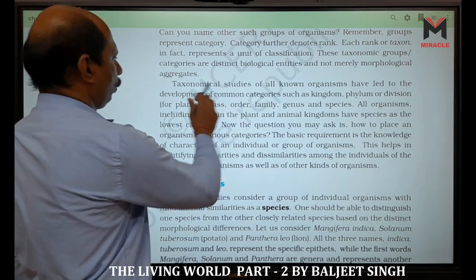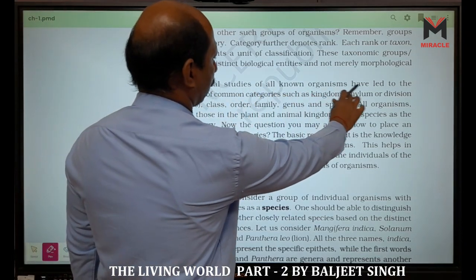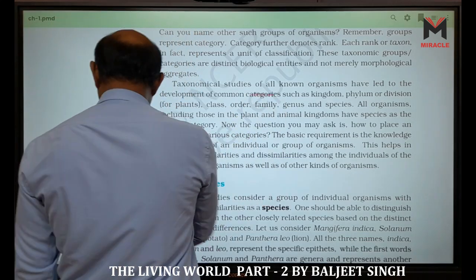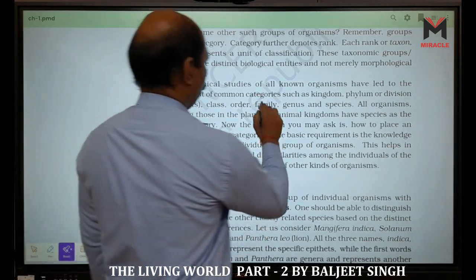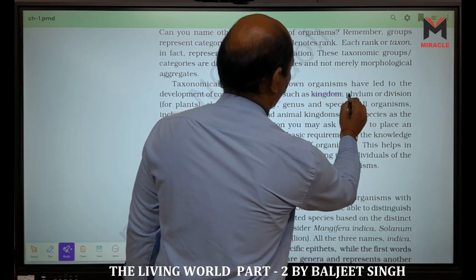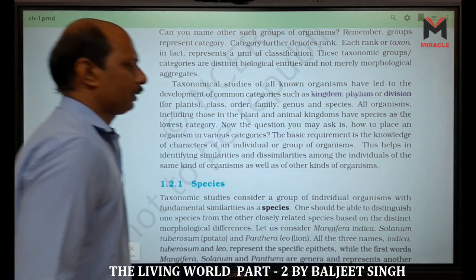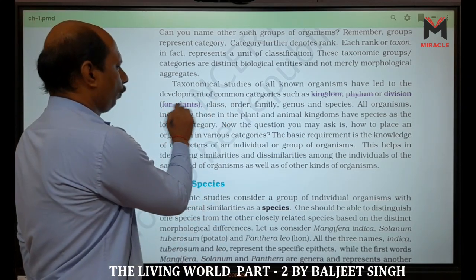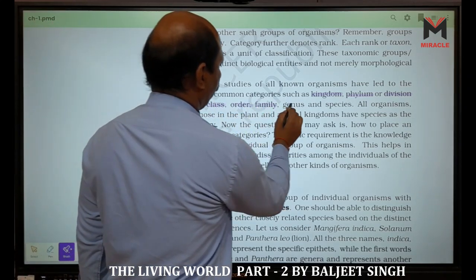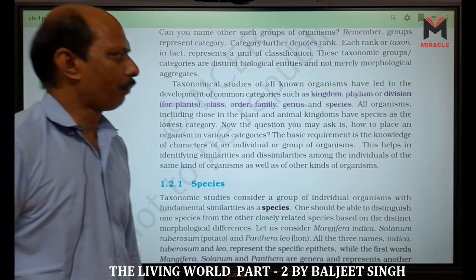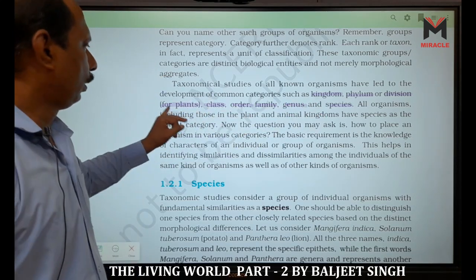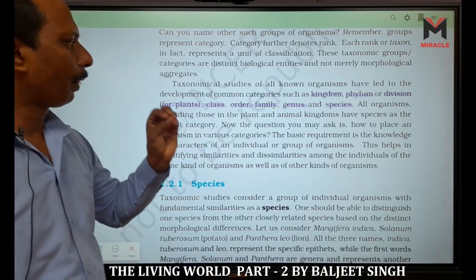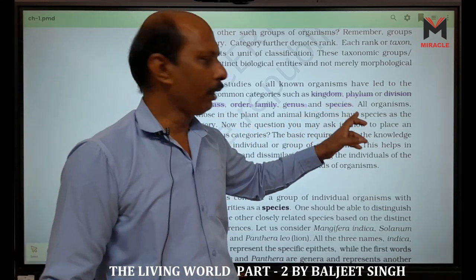Here it is given, look: taxonomic studies of all known organisms have led to the development of common categories. What are the common categories? We have kingdom, phylum or division. Both are the same, but phylum is used in case of animals and division in case of plants. Class, then order, then family, genus, and species. How many? We have 7: kingdom, phylum or division, class, order, family, genus, species. That means we have 7 categories or 7 main taxa.